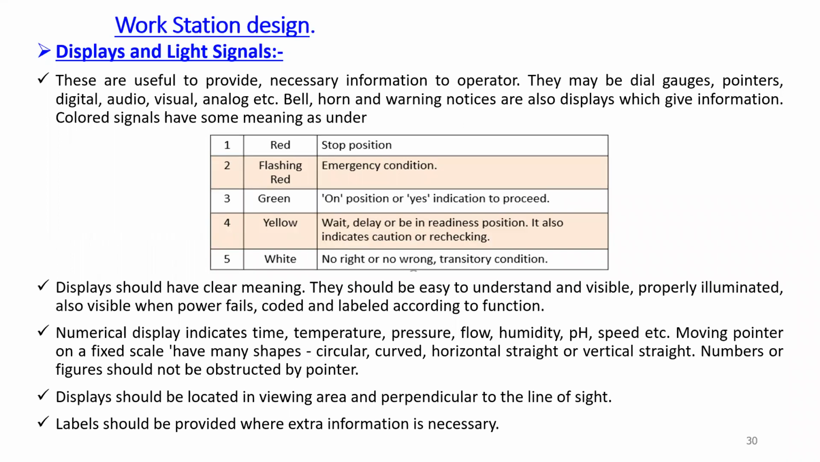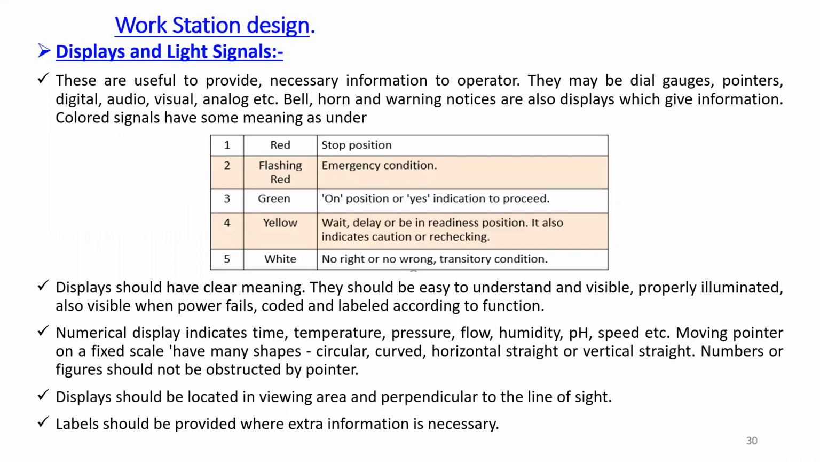So that number should be displayed, that color should be displayed, and the pointer in that gauge or the displays in a design from that point of view only. So displays should be located in viewing area and perpendicular to the line of sight. Then labels should be provided where extra information is necessary. So if you want to change the set points on a frequency basis, then you can go for the labels.